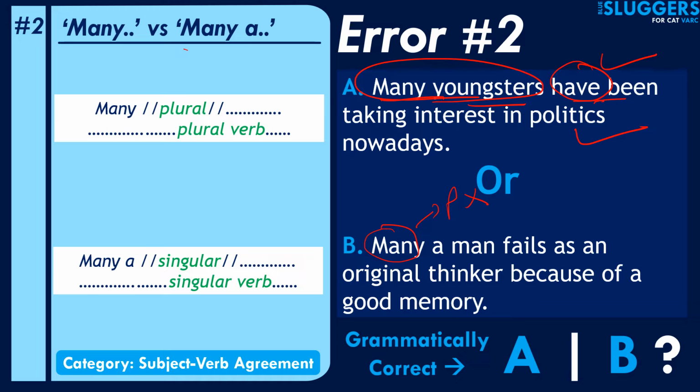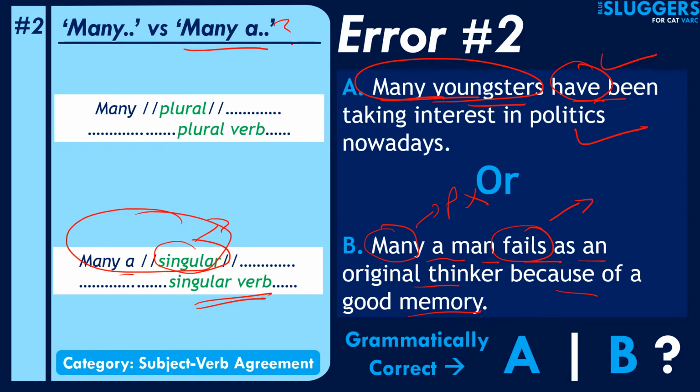Whenever you have the case of many a something, it will usually be singular in nature and will thus be considered a singular subject. This whole thing will be considered a singular subject and thus needs to take a singular verb. So in this case, many a man fails as an original thinker because of a good memory. Fails is the singular form of the verb, and the subject is also singular in nature. So even this sentence is correct.